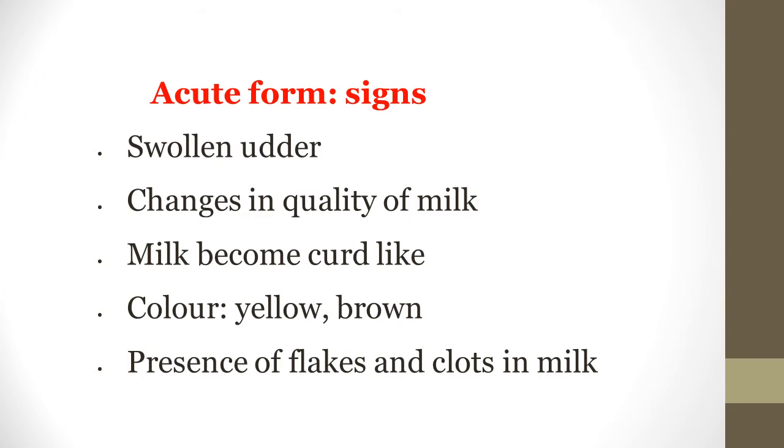The milk becomes curd-like and thick. The color of the milk may be yellow or brown or sometimes red, depending upon the presence of blood. There is presence of flakes and clots in the milk and there is definite reduction in the milk production. All signs of inflammation are seen. There is redness, heat, pain, induration, and reduction of milk production.